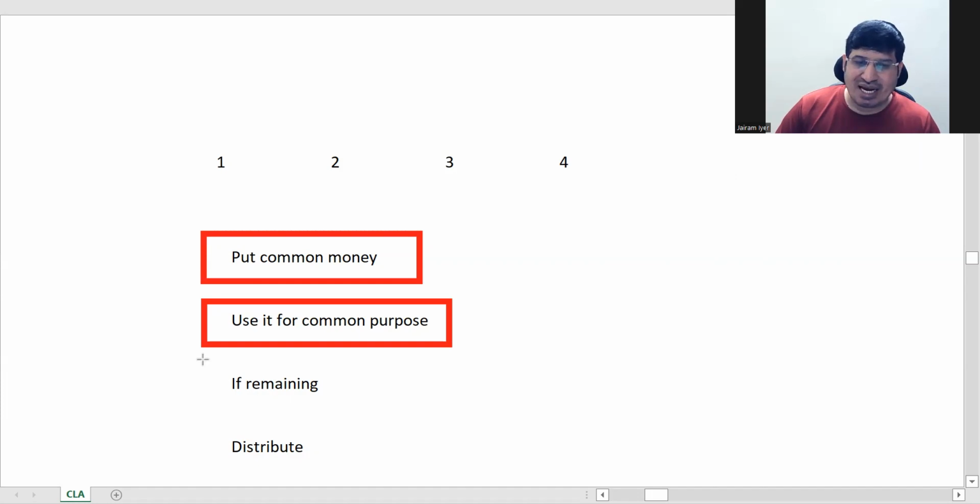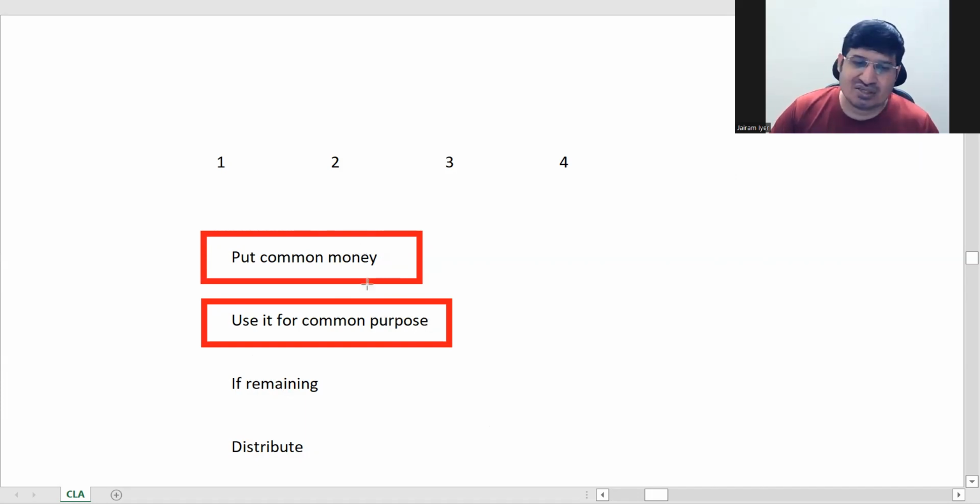And what will happen? They are using it for their common purpose. Any income they are getting, they are putting it back in the club. They are not taking out any money. So that is one main condition: profit they should not take out. They should put it in that common thing only. Then it is not taxable. It is treated as a mutual activity because they are not doing any profitable activity.